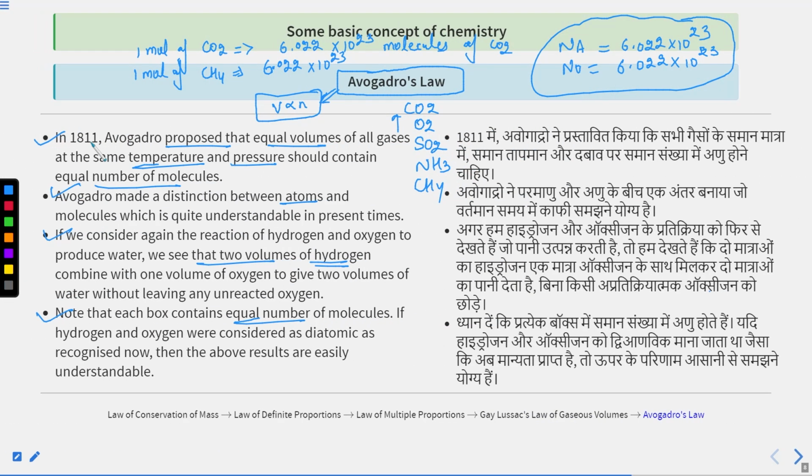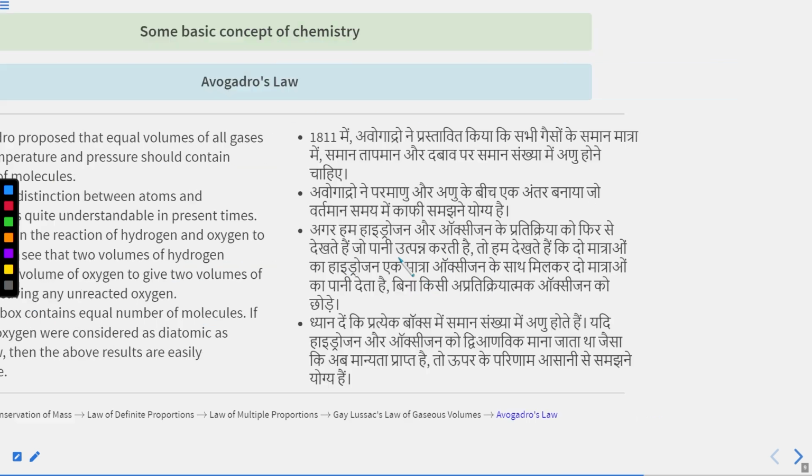This itself suggests that each box contains an equal number of molecules. If hydrogen and oxygen, which are H2 and O2, are considered as diatomic molecules, the above results are easily understandable.